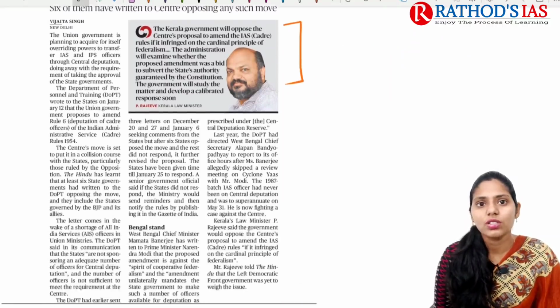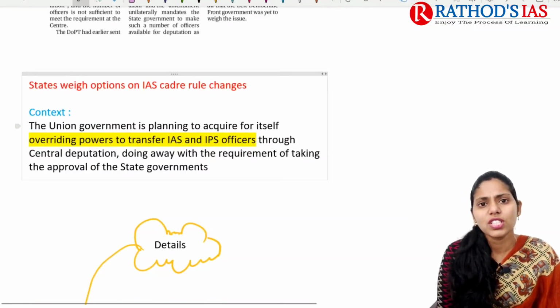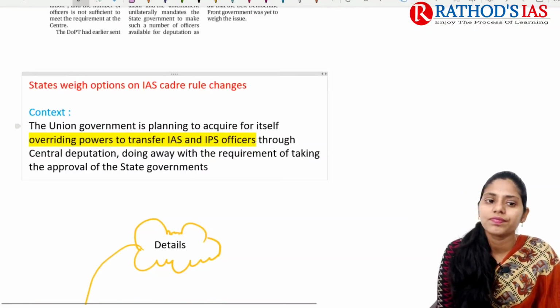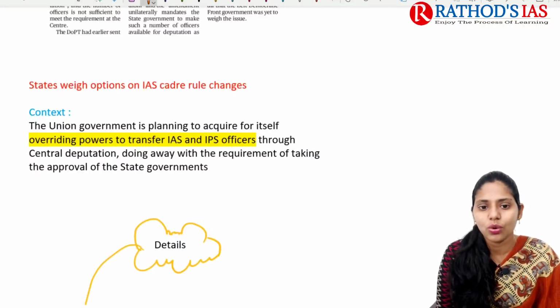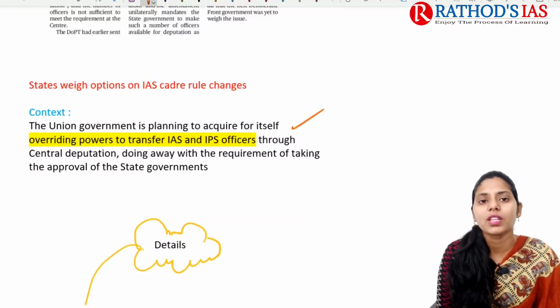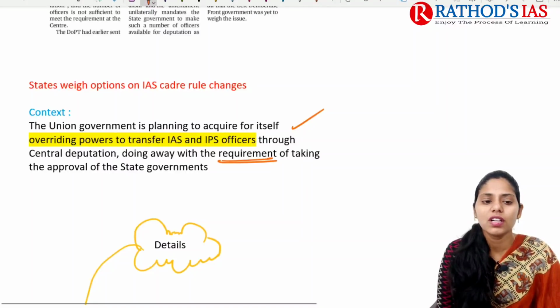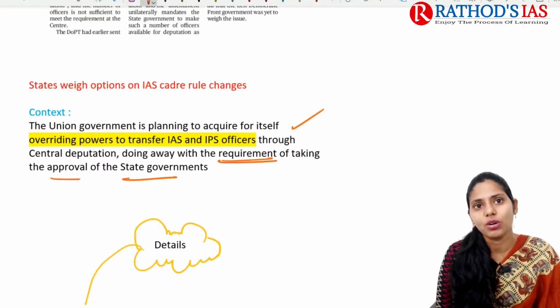So now let us try to see this topic in great detail. If you see the context, it mainly says that the Union government is planning to acquire for itself overriding powers to transfer IAS as well as IPS officers through centre deputation, doing away with the requirement of taking the approval of state governments.